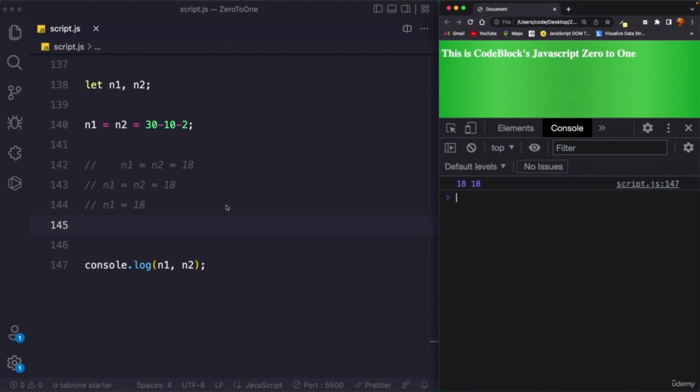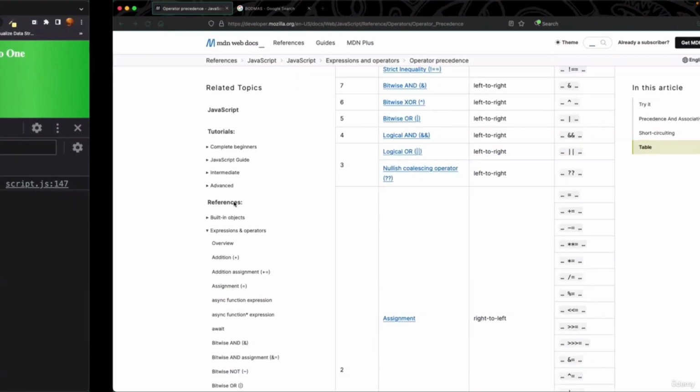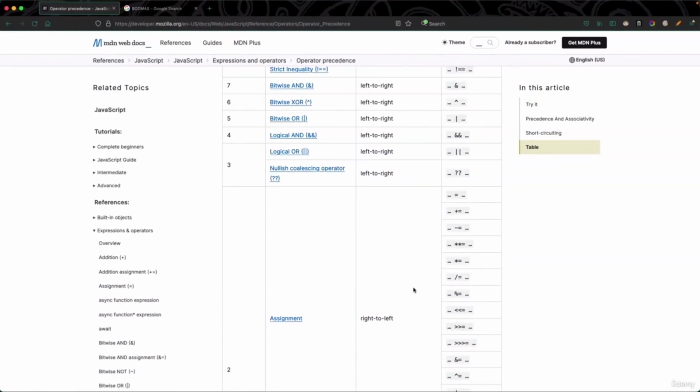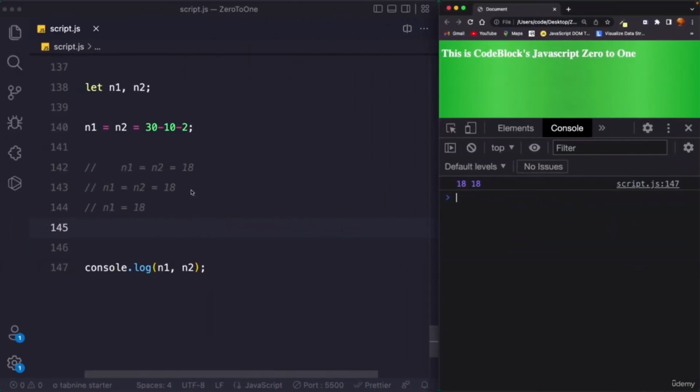I hope I'm making it clear, because I know this might be confusing, but trust me, if you really go through this precedence table, you'll figure out that this is not tough at all. This equals operator is evaluating the value from right to left. So first it is doing this operation, and whatever the result, it is storing in n2, and then whatever value n2 holds was stored in n1, resulting in n1 and n2 both having the same value printed in the console.